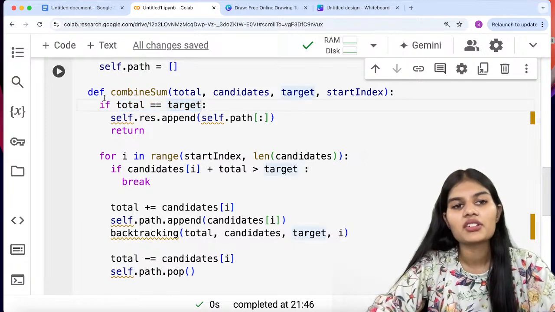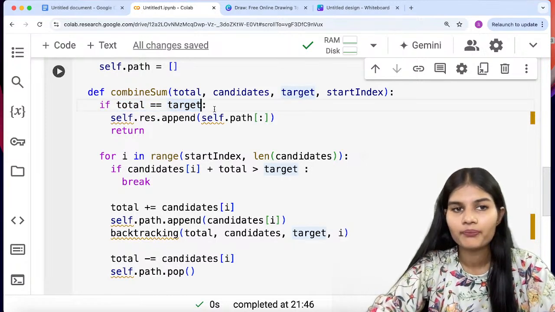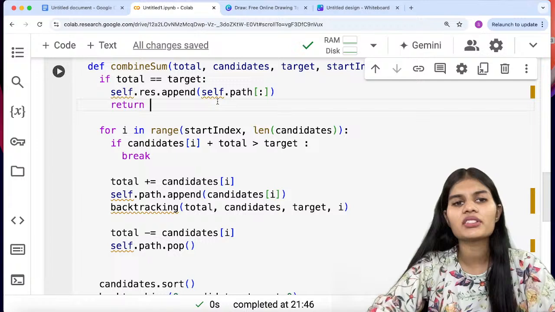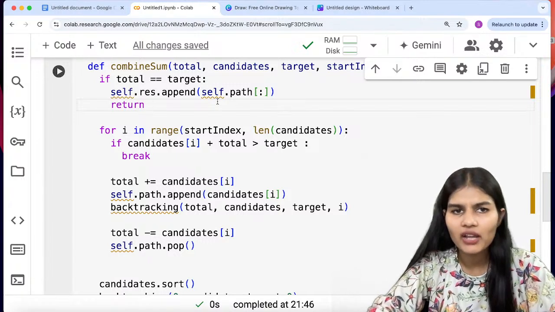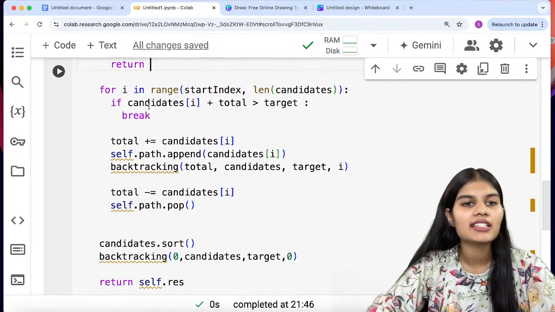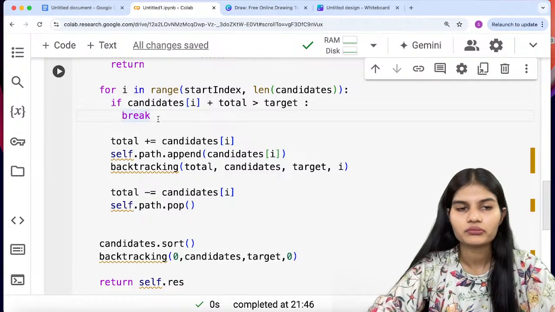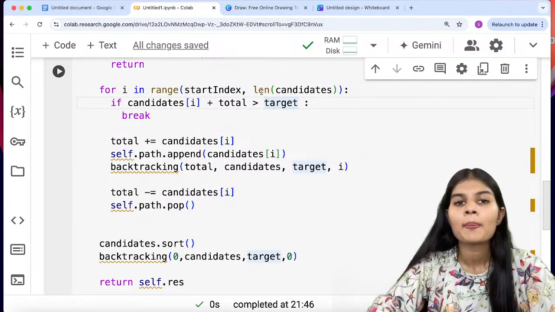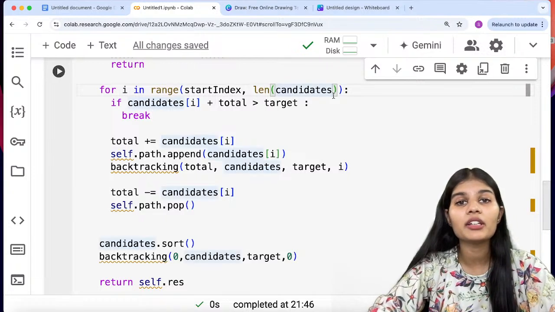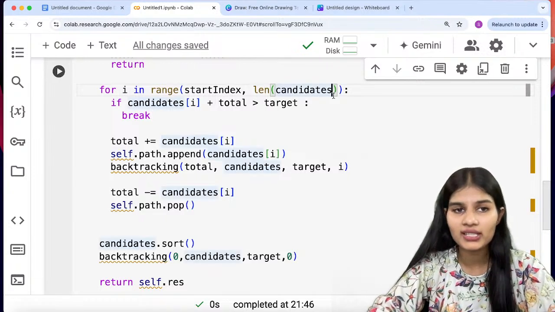Checking my very first condition: if the value for total is equal to target. If that's the condition, I would append that value and make that the final result. Because if total and target are equal, I don't think we need any other conditions over there. Now, if that's not the case, second we go for my for loop. So for I in range, we have the start index and the length of the candidates. Candidates is the variable into which my original array will be stored.